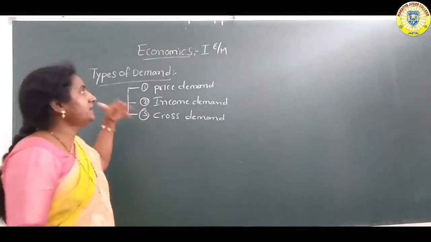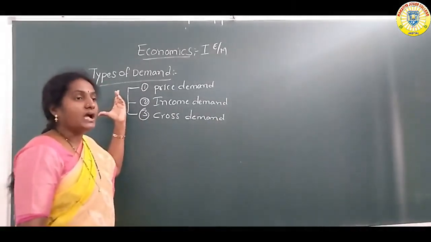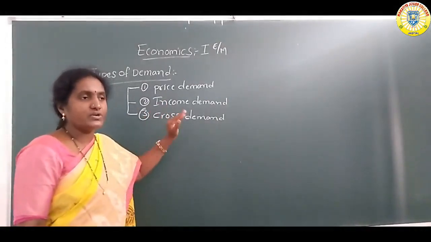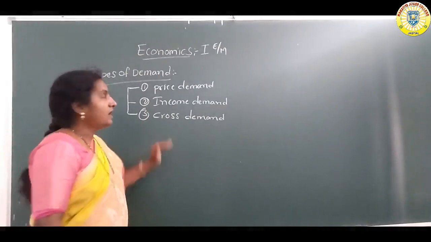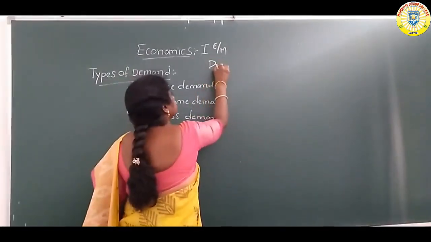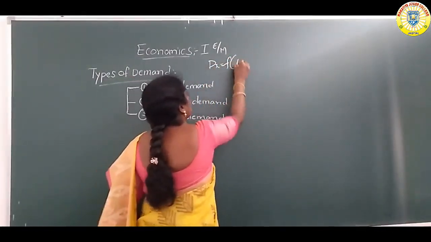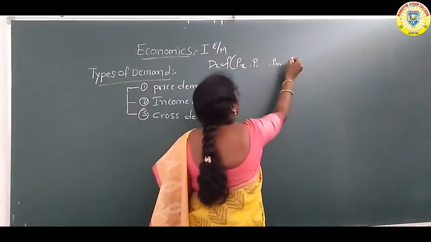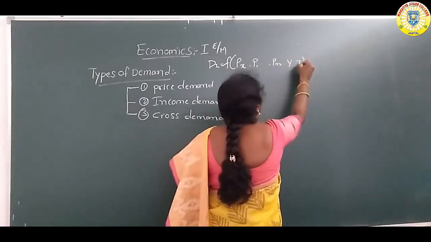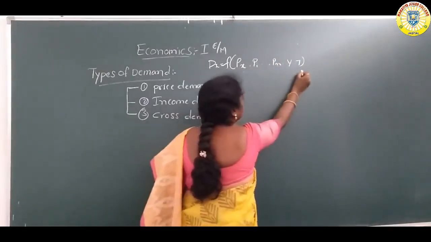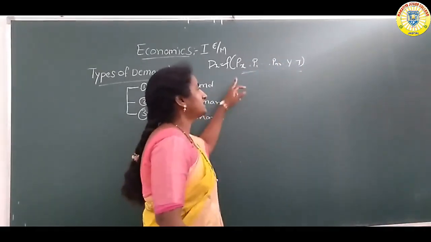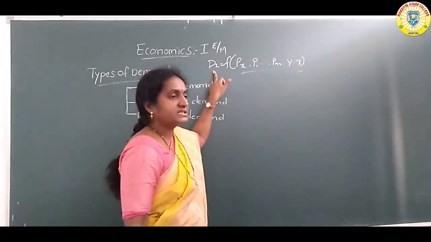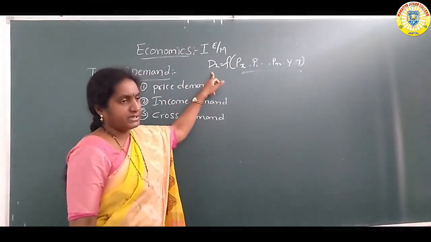Yesterday we already discussed the determining factors of demand, meaning the factors that influence a change in demand. Dx is equal to f of Px, P1, Pn, Y and T. These are the determining factors, meaning these factors influence changes in the demand for commodities and services in the market.